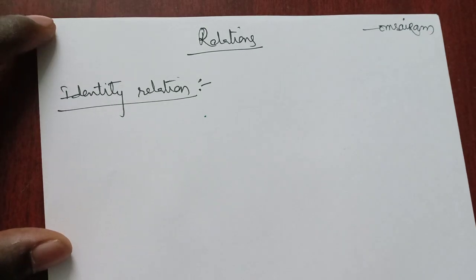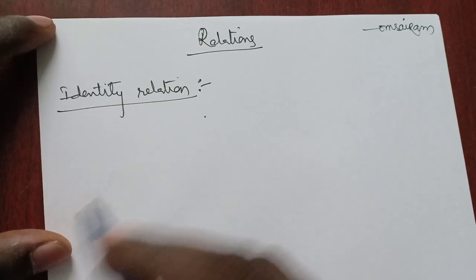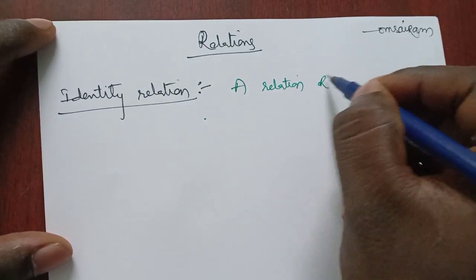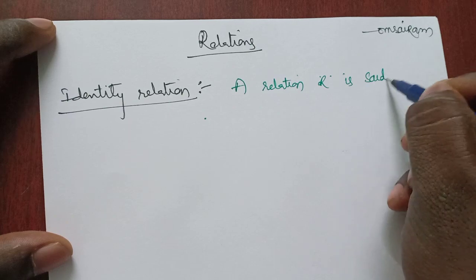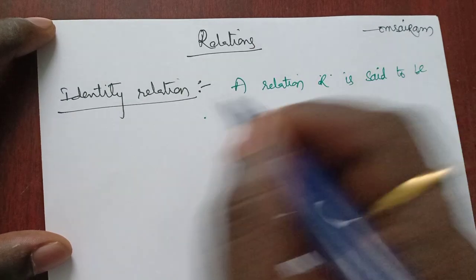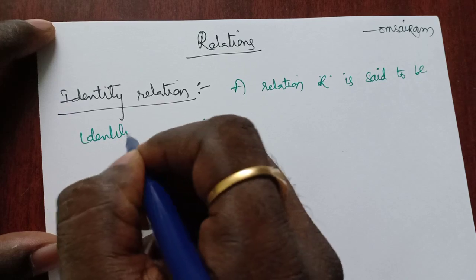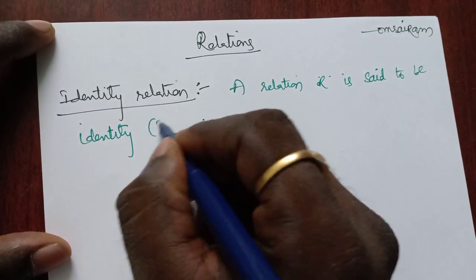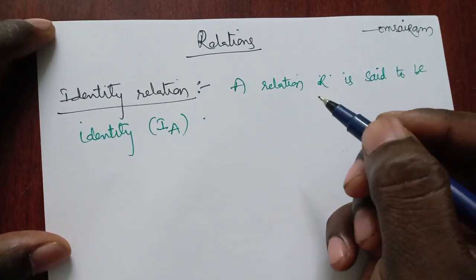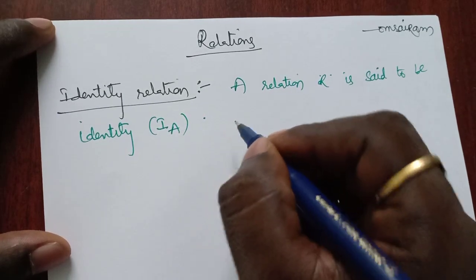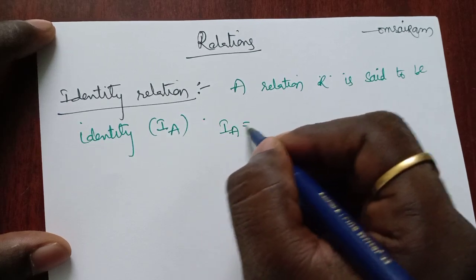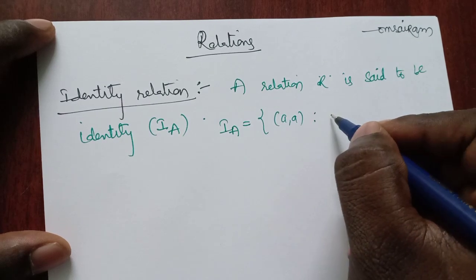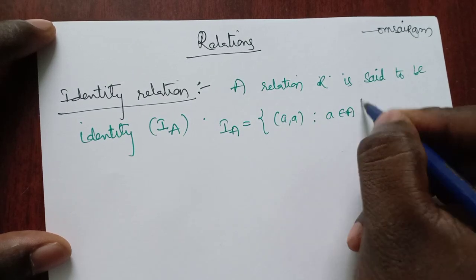So, a very important relation. A relation is said to be an identity relation, denoted by I_A, if I_A equals (a, a) for all a belonging to capital A.